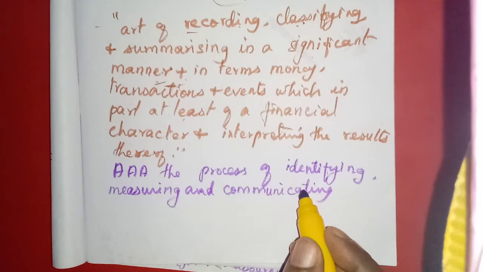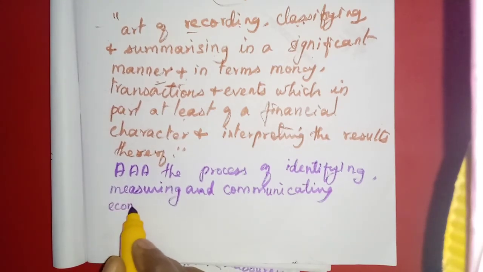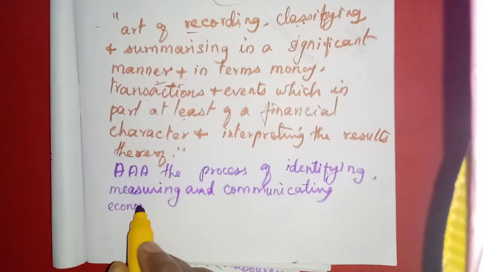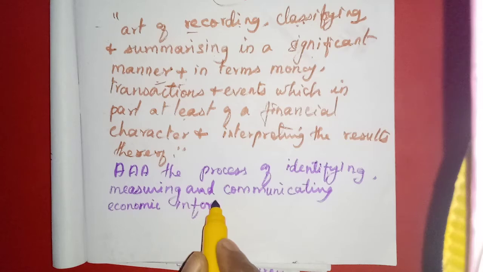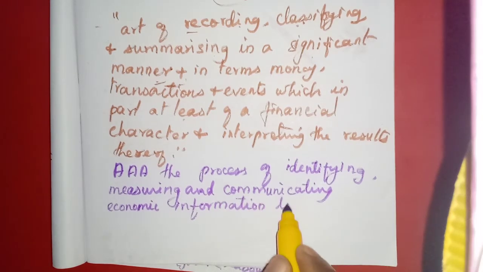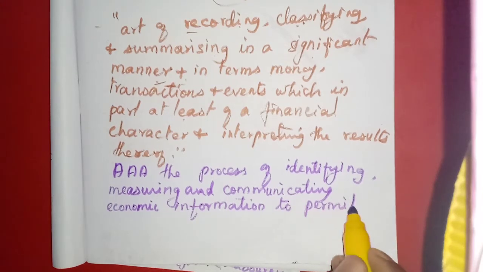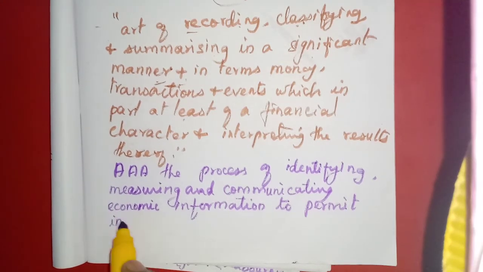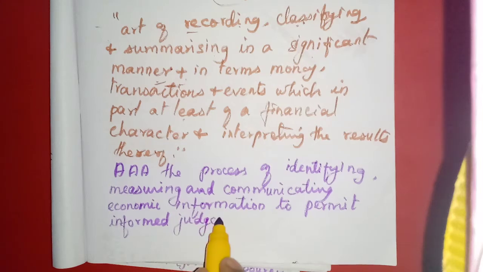what will they communicate? Economic information. That means the financial information we studied, no? Economic information to permit informed judgments. They will judge how much is the profit, how much is the financial position.